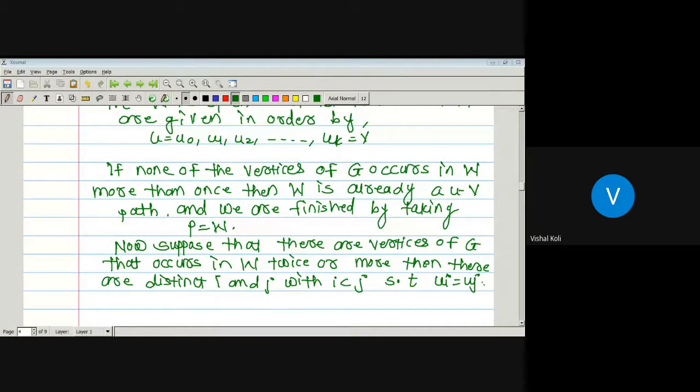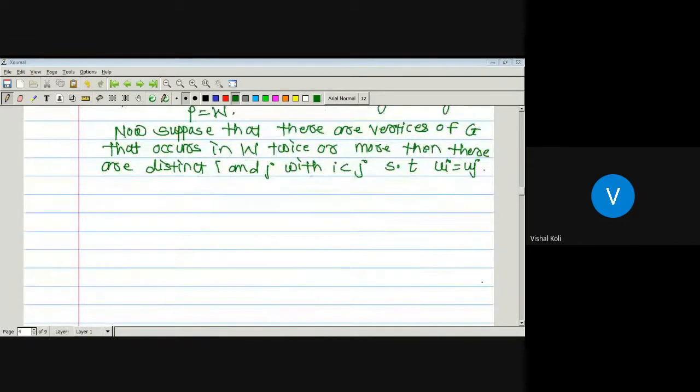That is, there are some vertices which are repeated in our given walk W. Now as Ui is equal to Uj, there is no meaning for the terms Ui plus 1, Ui plus 2, up to Uj minus 1, since Ui is nothing but Uj.